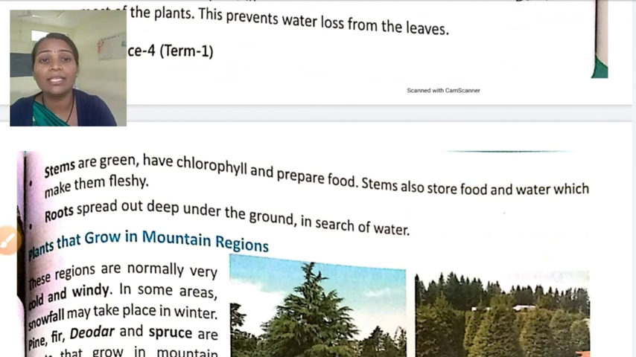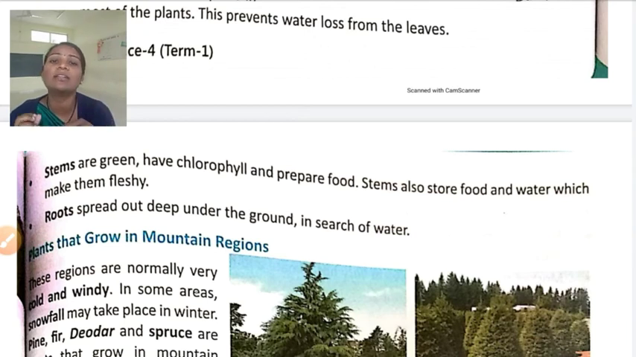Yes, the stem is green and has chlorophyll in it, as we have learned that chlorophyll is present in the leaves. But here in the desert plant, instead of leaves there are spines. So the stem has adapted for the preparation of food. Okay, so the stems are green, have chlorophyll and prepare the food, as well as